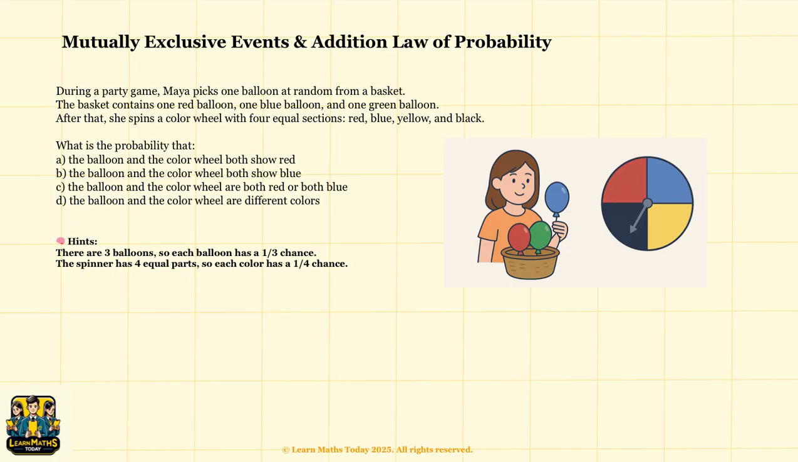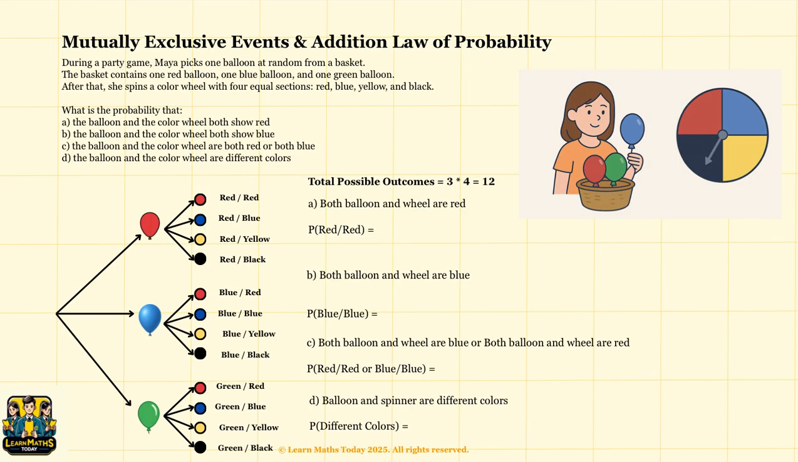There are 4 probability questions that you can answer. My hint to you here is to use a tree diagram. To do this clearly, let's use a tree diagram. We start with the 3 balloon colors: red, blue, and green. For each balloon, the spinner can land on red, blue, yellow, black. So we pair each balloon with each spinner color, and let's list all of them.